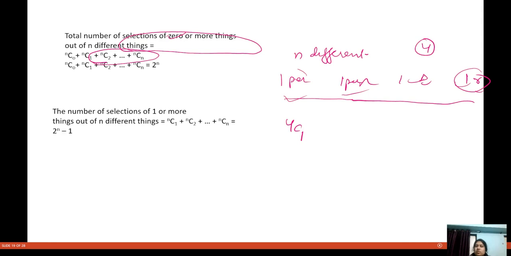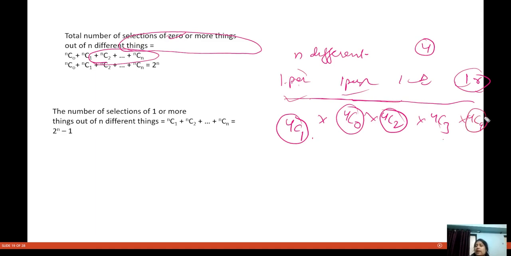So 4C1 ways. If I am selecting a pen out of these four, I can do this in 4C1 ways. If I am selecting zero items from them, I can do it in 4C0 ways. If I am selecting two items from here, I can do this in 4C2 ways. If I am selecting three items, 4C3 ways. If I am selecting four items, 4C4 ways.